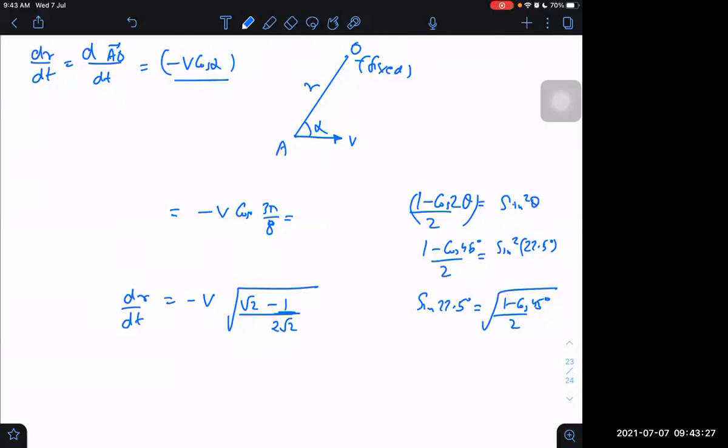Wait a second. Sine 3 pi by 8 will be equal to the whole root of root 2 minus 1 by 2 root 2, sir.